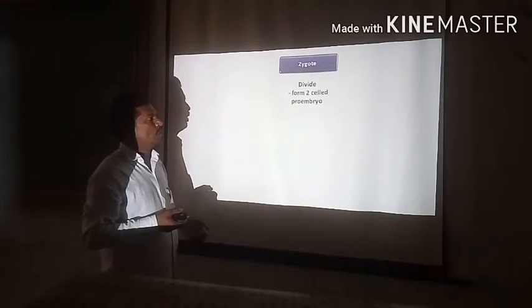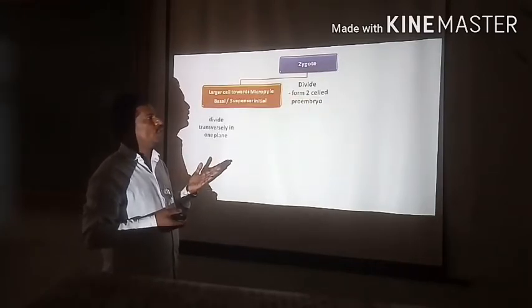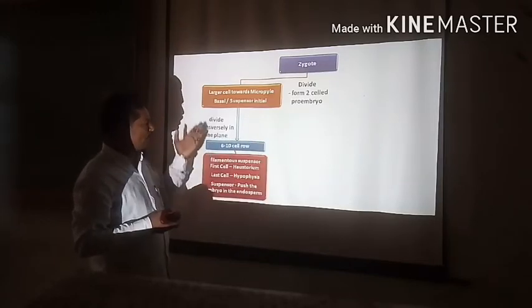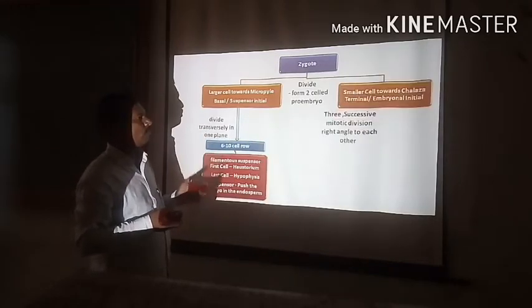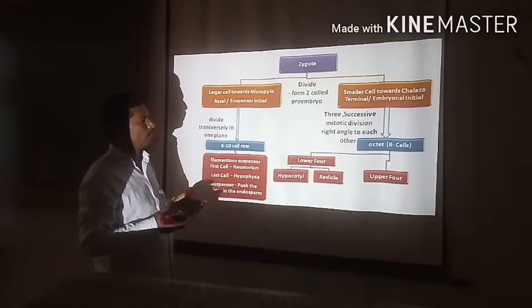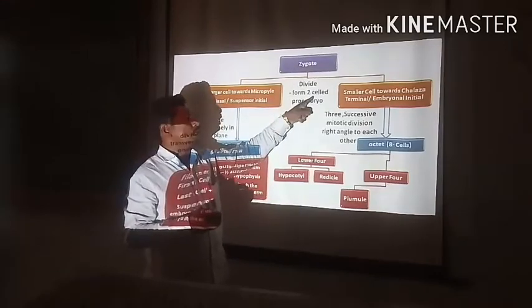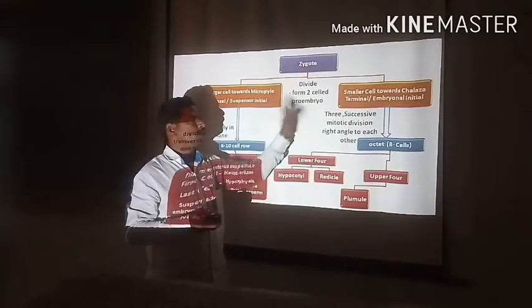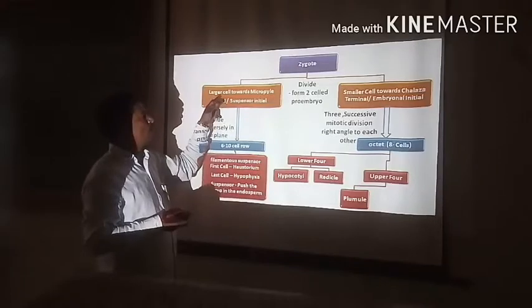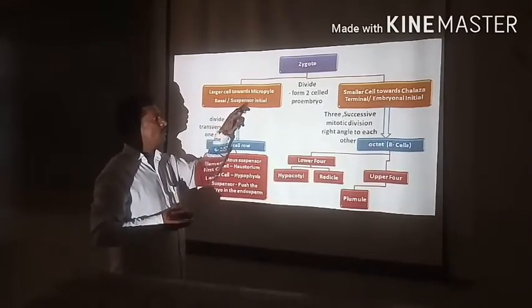Now, as I already told you, the zygote divides and forms 2 cells. That 2-cell structure is called the proembryo. Once again I repeat the same thing. The larger cell towards the micropyle is called the basal cell or the suspensor initial.